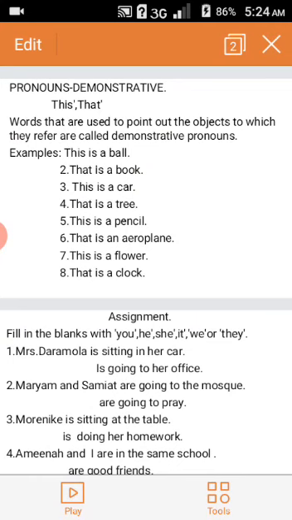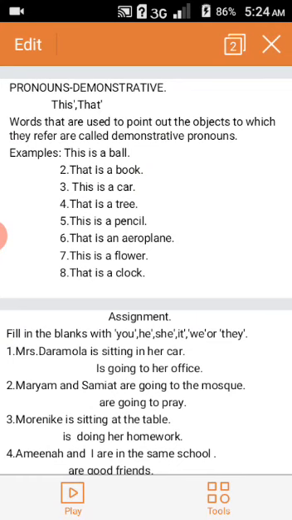If the object is one and is very far from you, you cannot touch it, you can only see it, you will point at it and say that is a book.